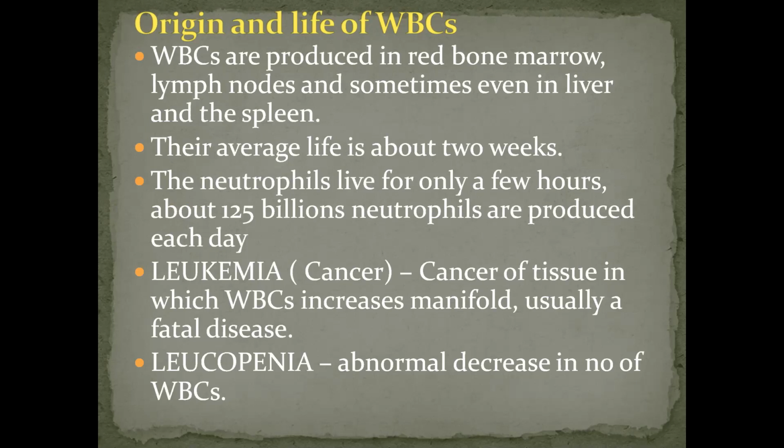Leukemia is cancer, you all are familiar with cancer. That is the cancer of a tissue in which WBCs increase many fold. The WBCs in your body increase a lot, which is not required at all. So it is usually a fatal disease. Fatal means we cannot control it; once it is out of order it is not in our hands. Next is leukopenia, that is the abnormal decrease in the number of WBCs. That is also a type of abnormality.